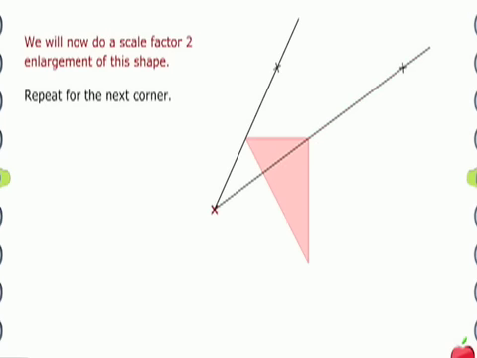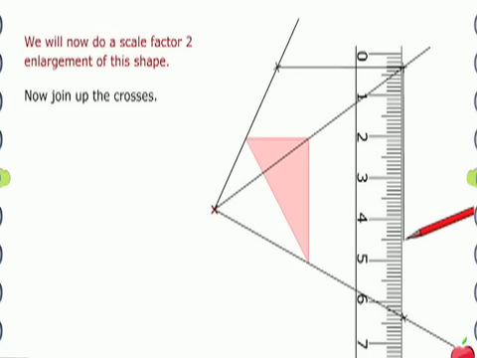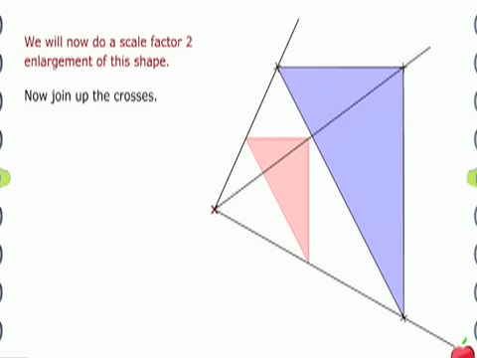Now we've just got one more projection line to draw. We draw it from the red cross through the corner of the shape. Again we measure the distance, we double it, and that makes our cross there. The next thing we need to do is join up the dots to make our enlarged shape, or in this case join up the crosses, and you can see our magic ruler has made our enlarged shape, this time a pale purple triangle, and you can see that that is a scale factor 2 enlargement.